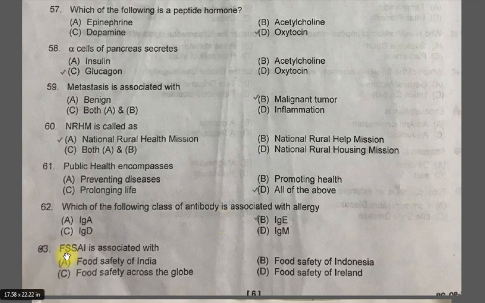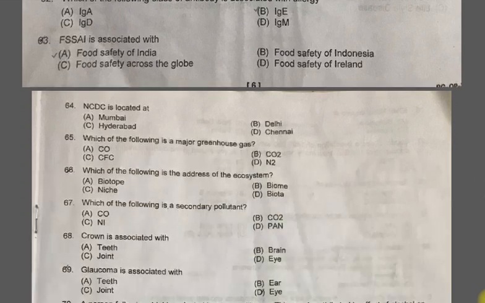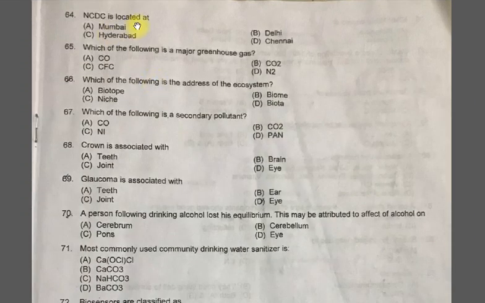Question 63. FSSAI is associated with food safety of India, food safety of Indonesia, food safety across the globe, food safety of Ireland. The correct one is the option A, which is the food safety of India. Going to the next question, the question number 64. NCDC is located at A. Mumbai, B. Delhi, C. Hyderabad, D. Chennai. The correct one is the option B, which is Delhi.